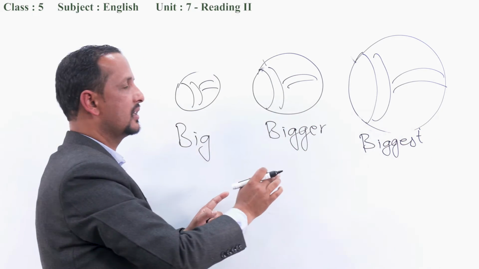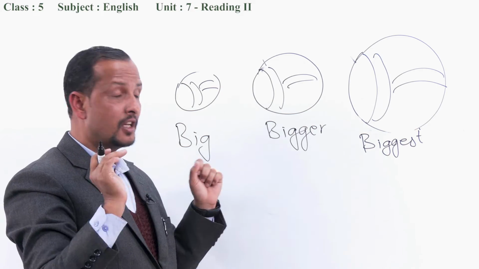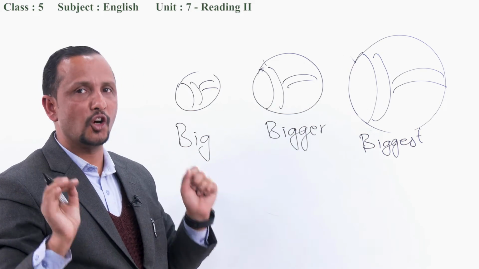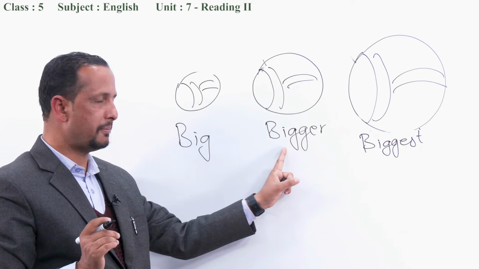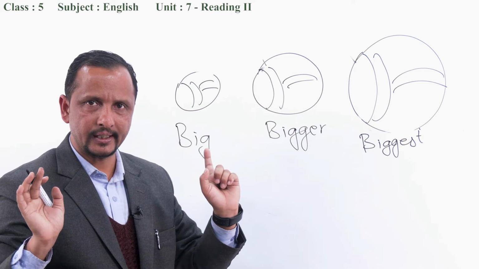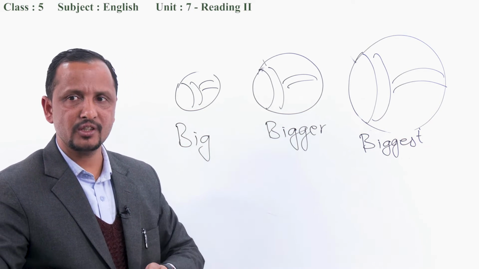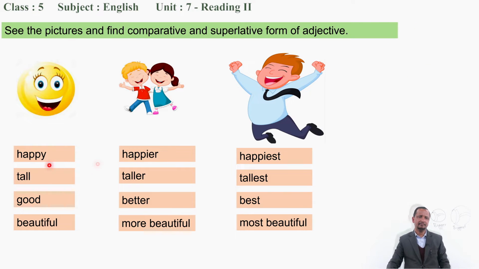So biggest than all. Here only two balls. It might be 2, 3, 4, 5. So biggest among all. Okay. Now this one, adjective, comparative, and superlative. Are you clear? Now, dear student, you can see here in the picture too. Happy, happier, happiest. You can see here in the picture also.